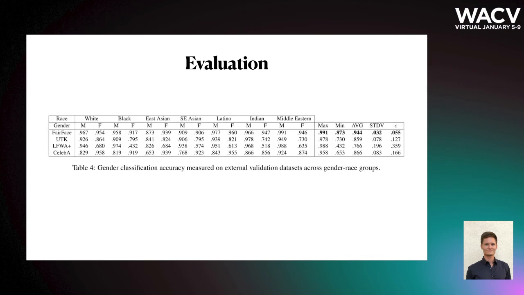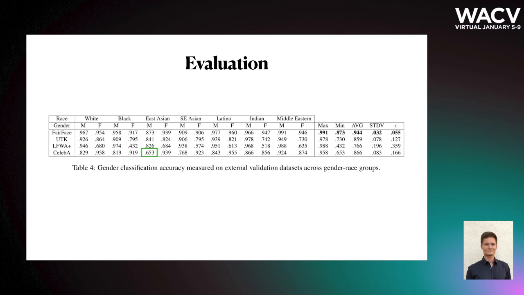We also took a closer look on gender classification by dividing the results per race and gender pair. This shows that our lowest accuracy for any race-gender pair is significantly higher than when using models trained with other datasets. For example, a model trained on UTK dataset shows significantly worse performance on Indian and Middle Eastern women, while a model trained on CelebA dataset was especially inaccurate on East Asian males.